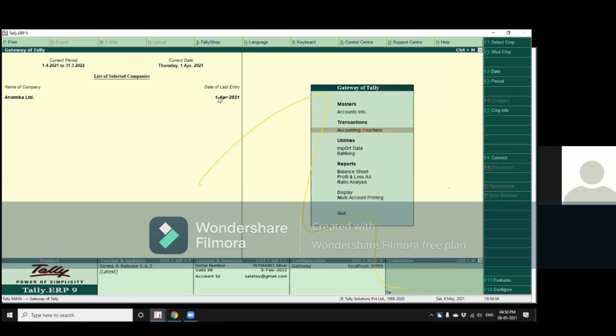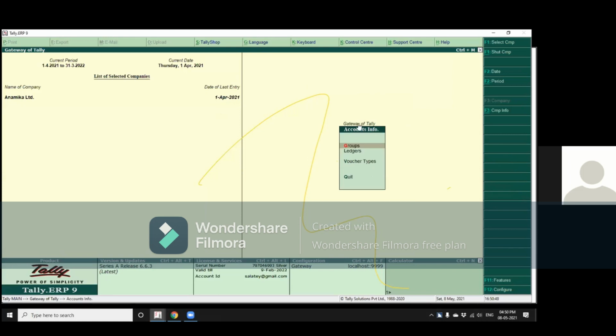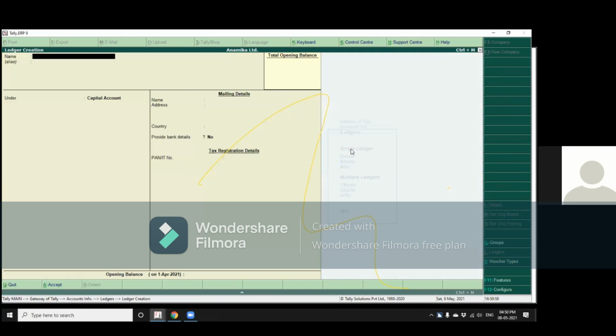Now I was creating a ledger. So let us see how to create a ledger. Masters. Accounts info. Gateway of Tally. Accounts info. Groups. Ledgers. Single ledger. Create. Enter. Now, since I have to enter the data, I switch to the PC cursor.